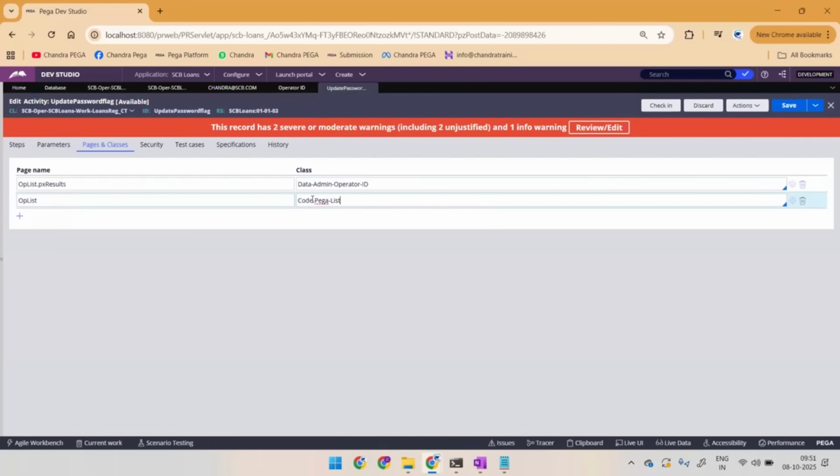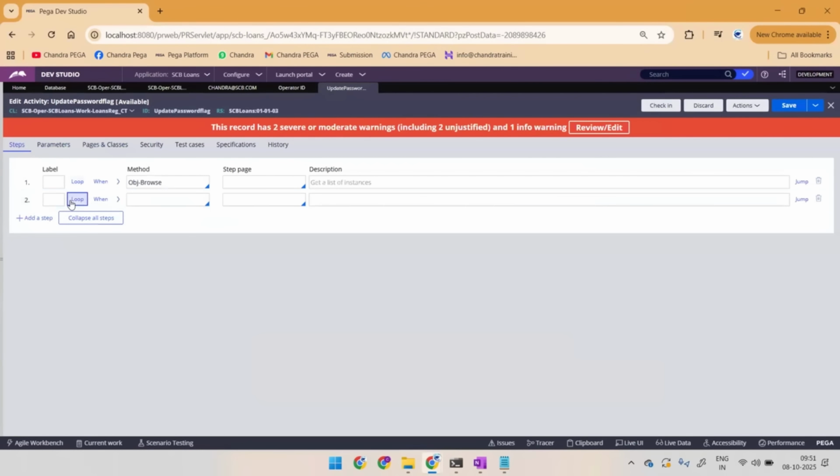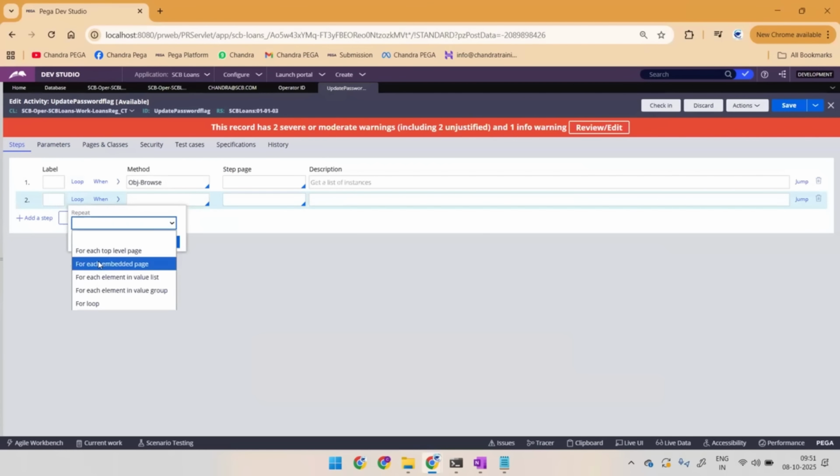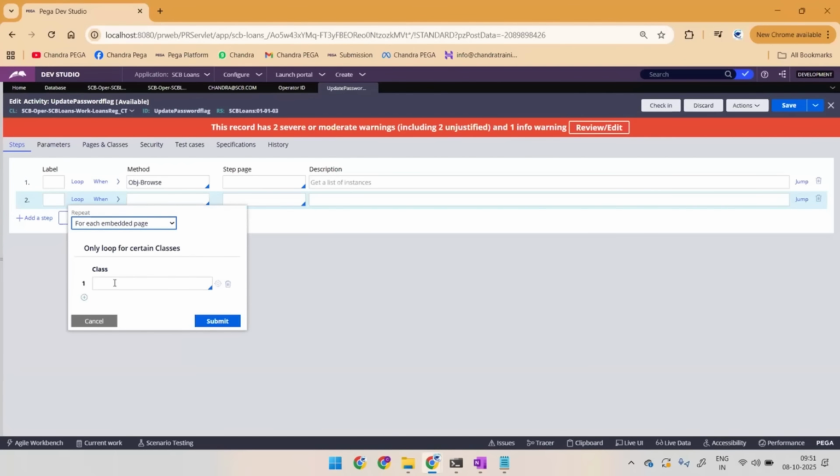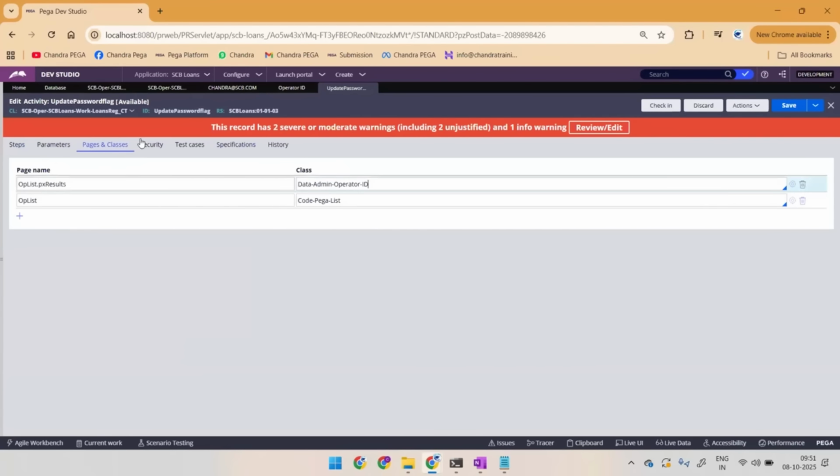Okay, code Pega list is what I'm trying to define now. So come back here. So loop each and every embedded page of a page list. So inside we'll be having pages, right? For a page list, I wanted to loop each and every embedded page, and every page is related to this particular class.